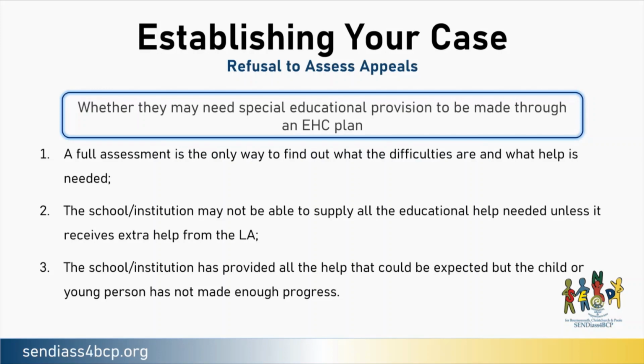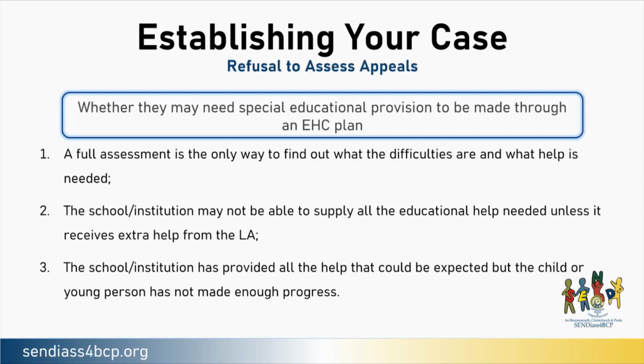With regards to the second part of the legal test, whether they may need special educational provision to be made through an EHC plan, there are 3 ways you may wish to consider approaching your case. Firstly, a full assessment is the only way to find out what the difficulties are and what help is needed. The school or institution may not be able to supply all of the educational help needed unless it receives extra help from the local authority.